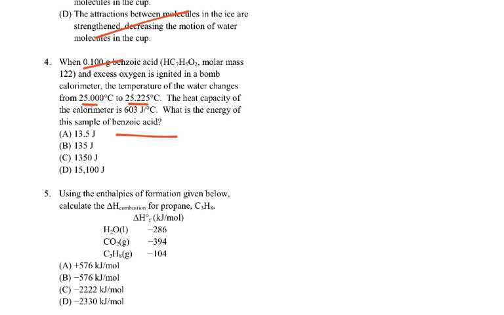Now, because this is an object, a bomb calorimeter, instead of the specific heat capacity, this is just going to be the heat capacity, joules per degree. What that's saying is how much energy it takes for this calorimeter to be changed by 1 degree, 603 joules for every degree. So how much are we changing? 25 and 25.225. So we have 0.225 degrees times 603 joules per degree.